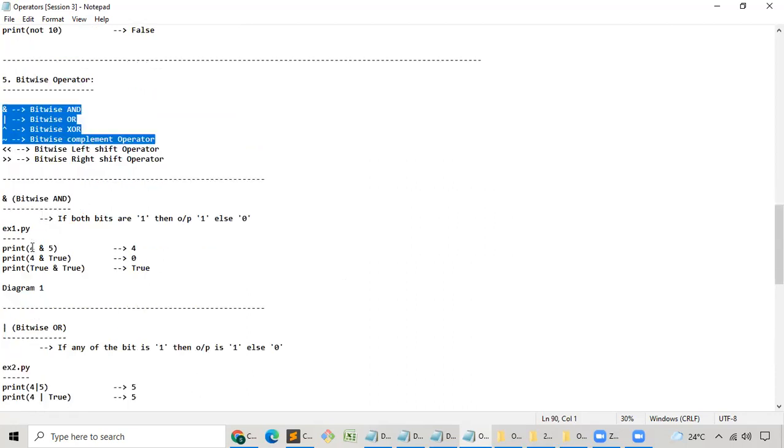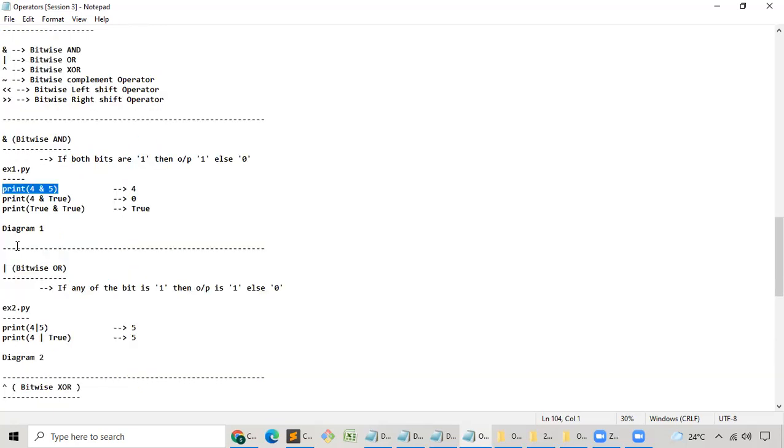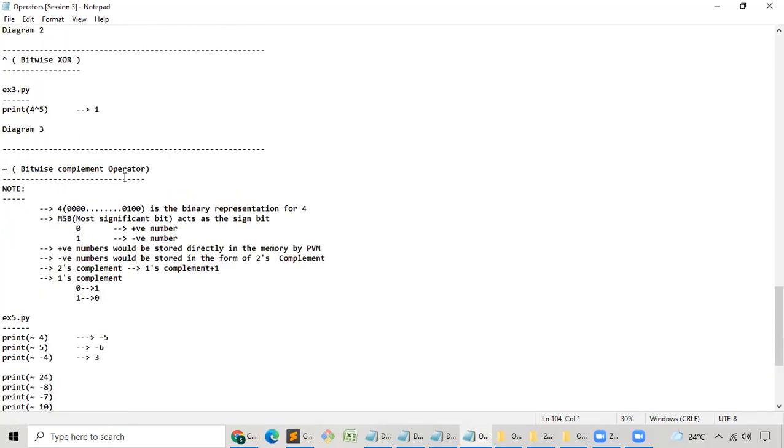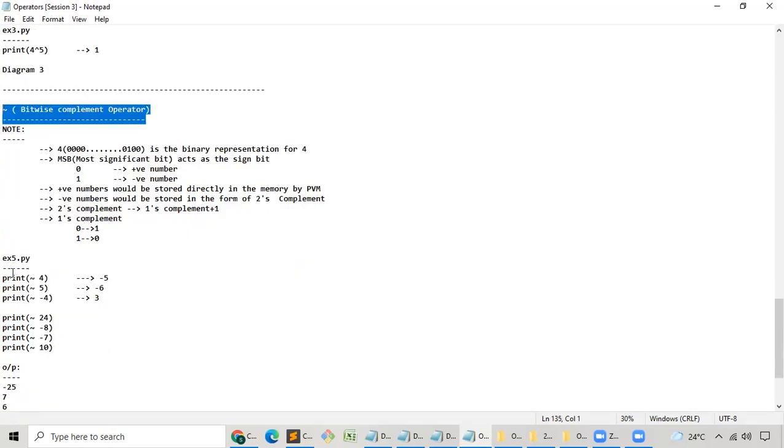Guys, these things directly they'll be asking in the technical MCQs. At that point of time, we should not be writing the answer based upon some imaginations. No, the calculations I have explained to you, how the calculation will happen internally. Based upon that calculation, please try to tell the answer. Next, bitwise complement operator is very important. That means if it is a positive number, what will happen? If it is a negative number, what will happen? In the MSB, if 1 is there, how it will consider the data. In the MSB, if 0 is there, how it will consider the data. All those things you have seen clearly.